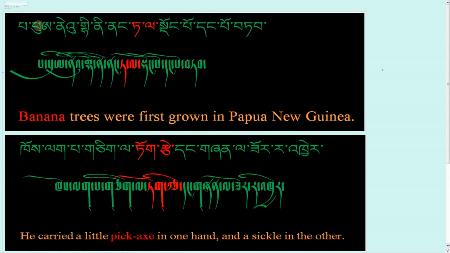And so if we break it down, Papua New Guinea, and then nang meaning in, tala meaning banana trees, dongbo meaning trees, tala meaning banana, and then tangbo meaning first, tap. Generally tap means to plant, but in this case you could take the meaning as grown also. So generally tap in Tibetan means to plant.